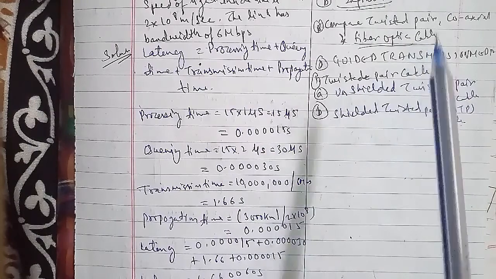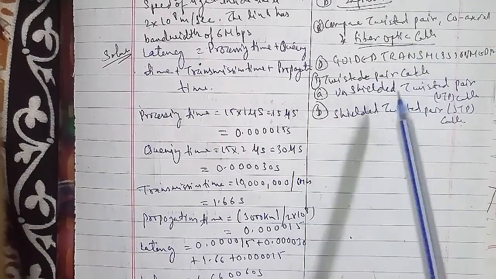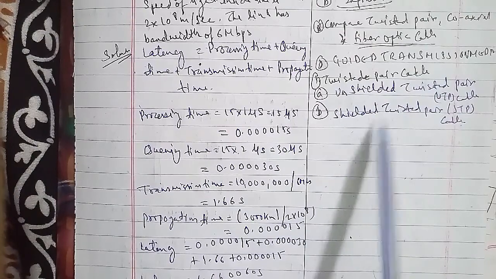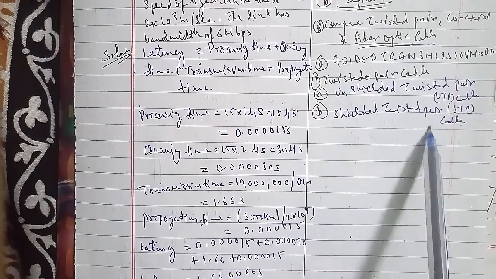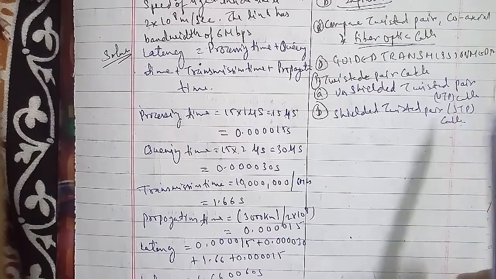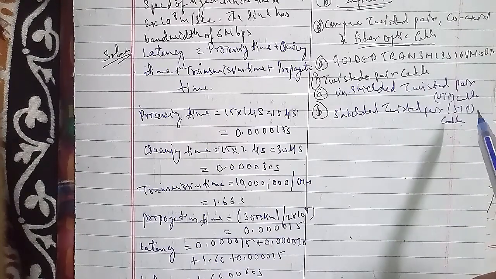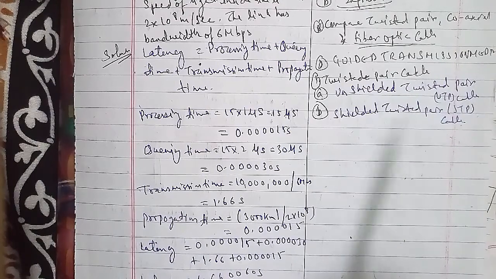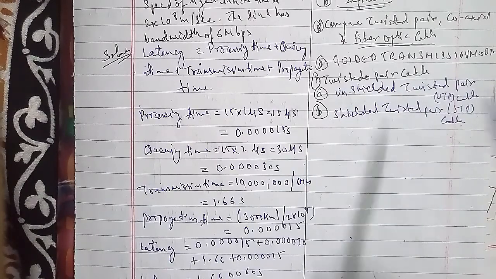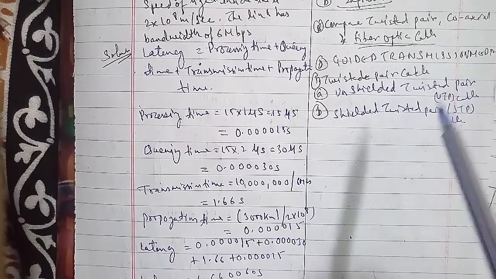Now, the second one we have in the guided transmission medium is the coaxial cable. The coaxial cable is made up of two conductors that share a common axis, and it consists of a hollow outer cylindrical conductor that surrounds a single inner wire conductor.